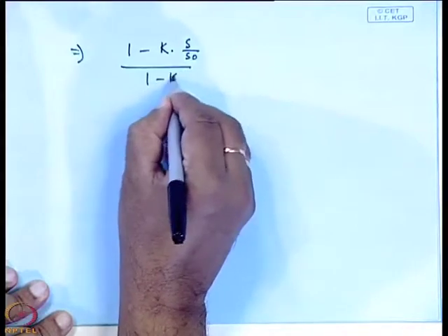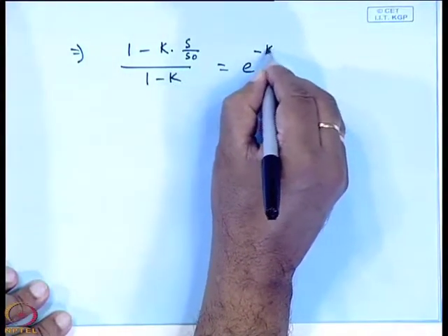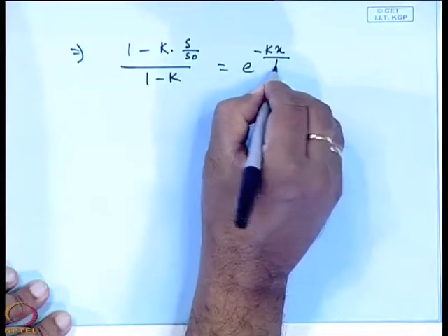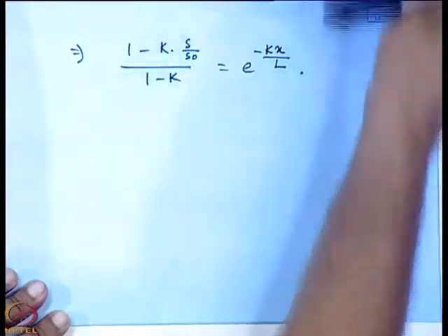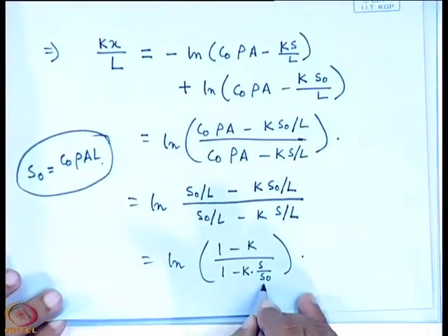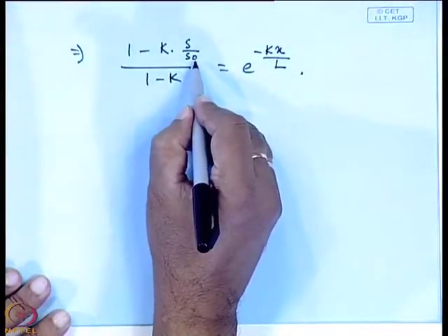1 minus k into S by S0 by 1 minus k equals e to the power minus k x by L. Why is minus there? It is because here in the denominator it was S by S0, I have changed it to the numerator S by S0.